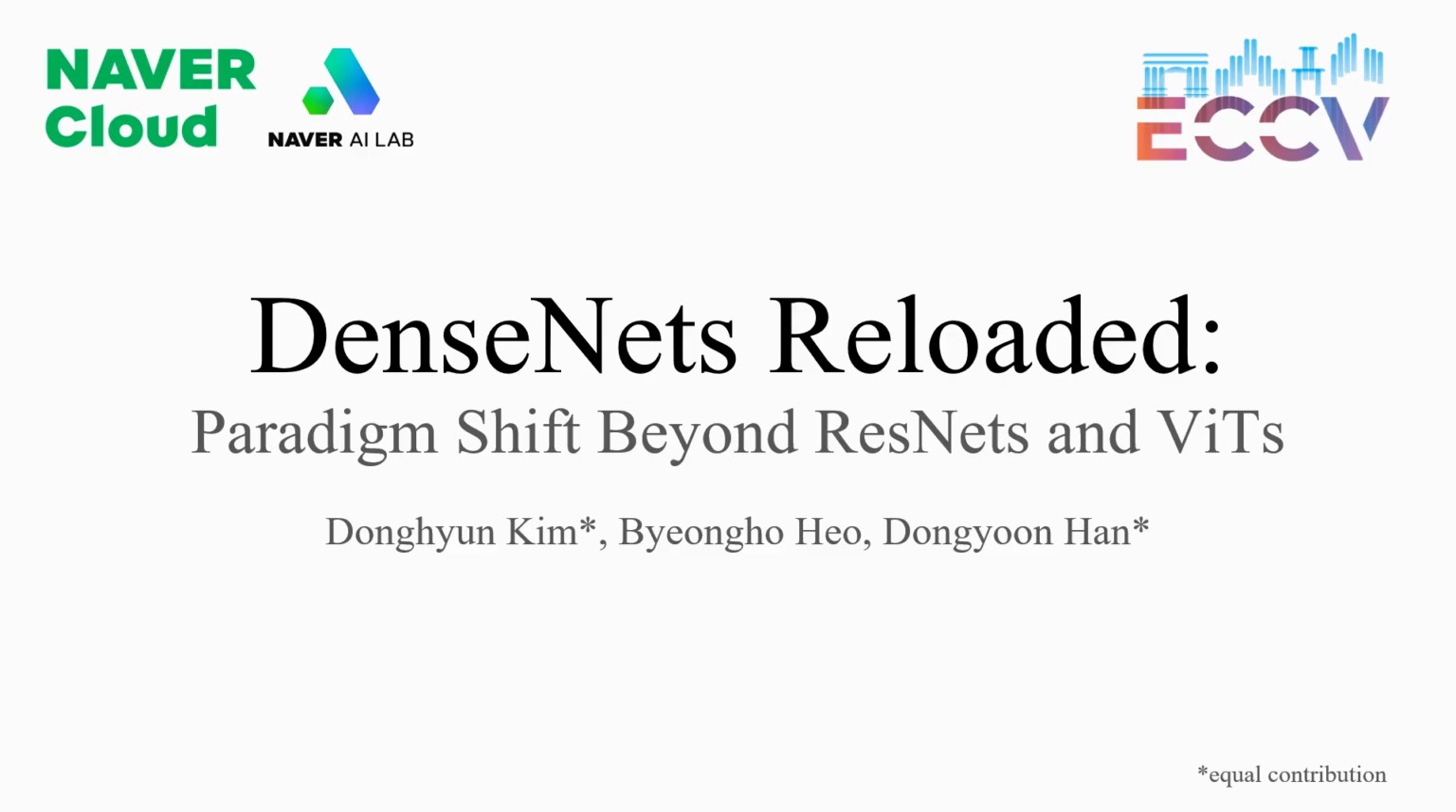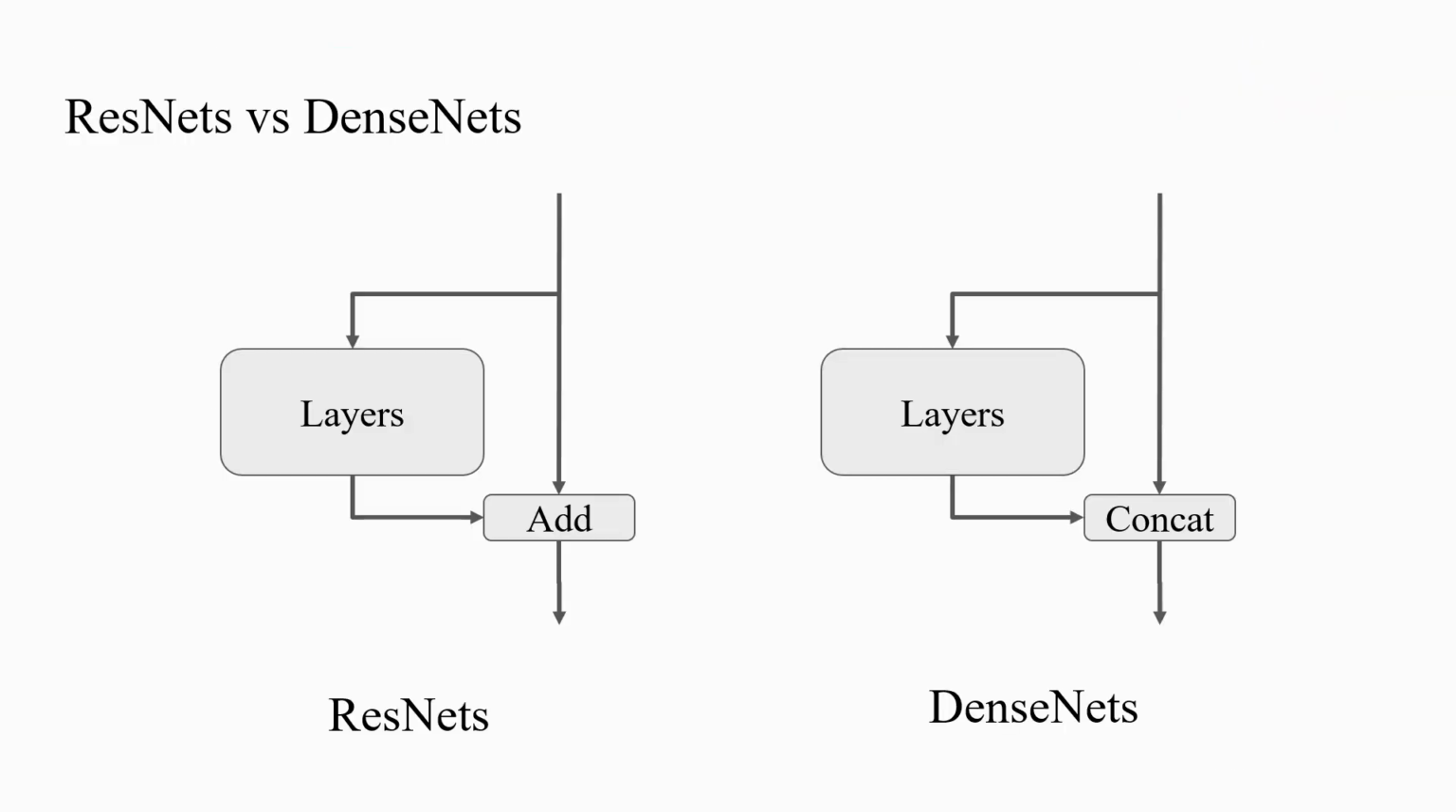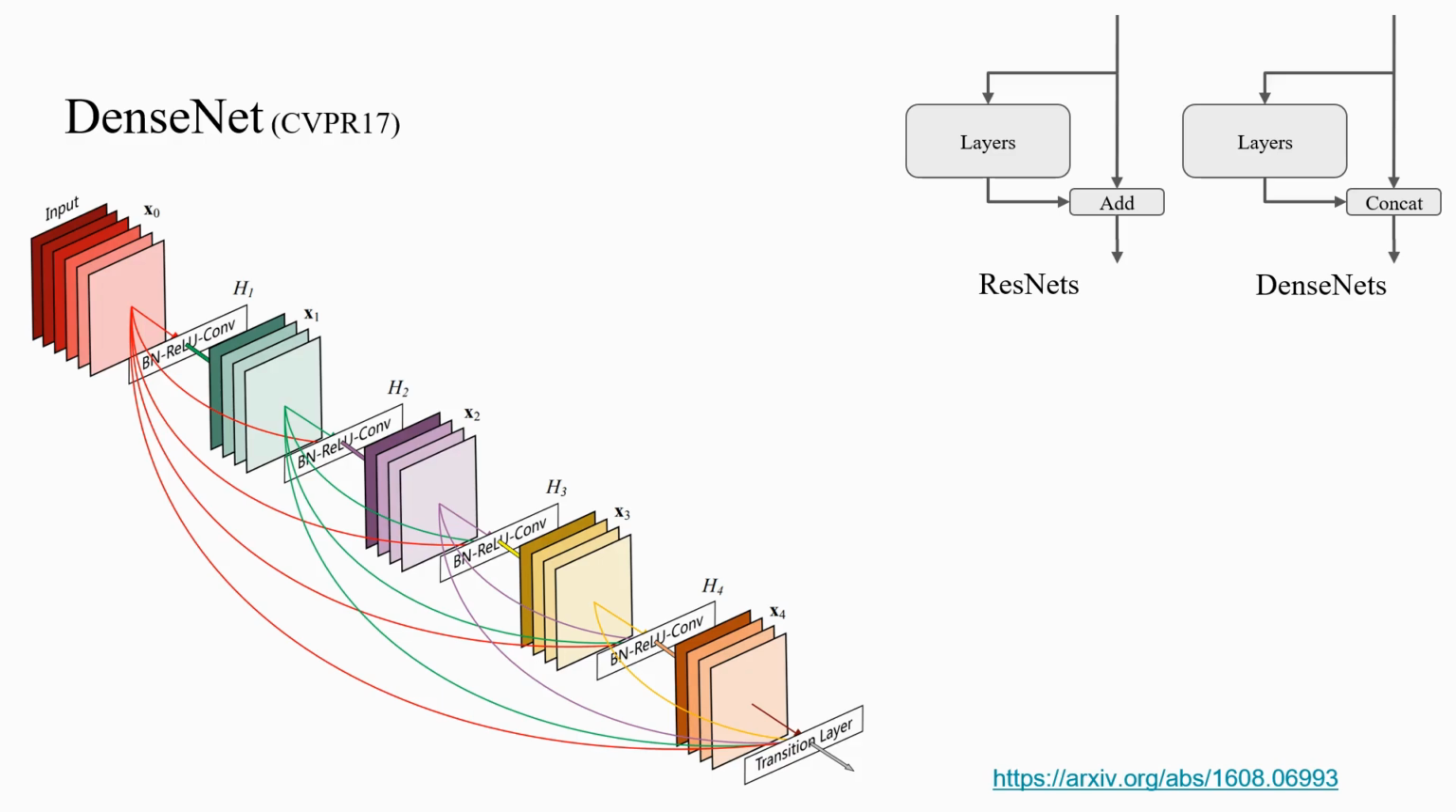Hello everyone. Today I will be presenting our paper, DenseNets Reloaded: Paradigm Shift Beyond ResNets and ViTs. The difference between ResNet and DenseNet is quite simple. While ResNet uses skip connections with add operations, DenseNet uses skip connections with concatenate operations. This subtle difference brings about significant changes at the macro-level architecture.